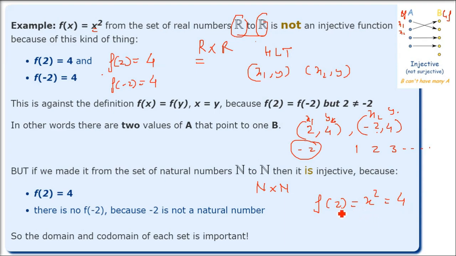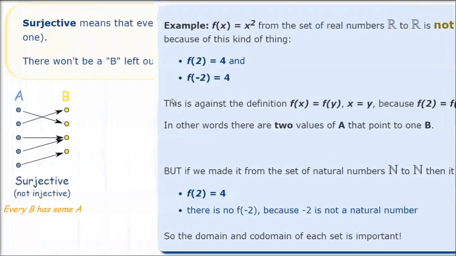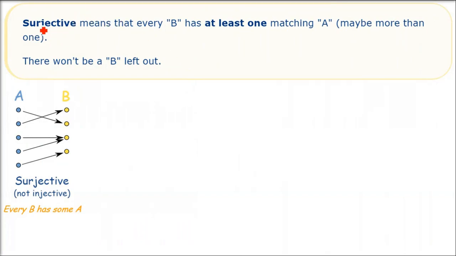X squared will be 4 because -2 cannot come. If you have -2, then only it will come 4. But 2, 4 is the only possibility because negatives are not allowed. So then this function will be an injection because it is going to pass the horizontal line test. So what is the domain? That is all the values in the A set. What are all the values in the B set is important.